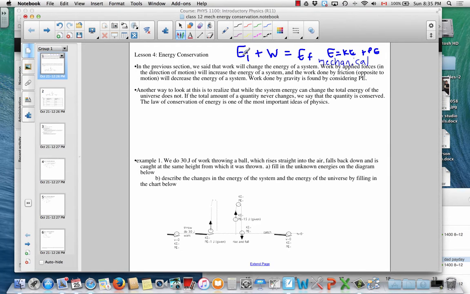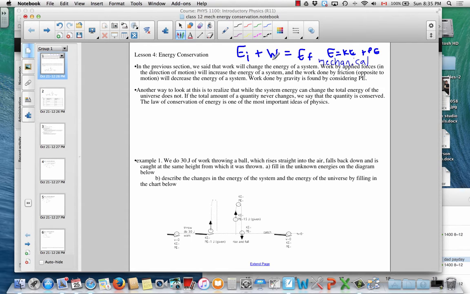So last time we wrote out the work energy theorem, we said that when work is done, the system energy changes. Now, by system energy, we mean the sum of the kinetic and potential energy, and another way to refer to that is the mechanical energy of the system. So if you apply a force in the direction of motion, that will increase the energy of the system. And if there is dissipation, like a force of friction, then the work done will be negative. The force will be opposite to motion, negative work, and then the mechanical energy of the system will decrease.